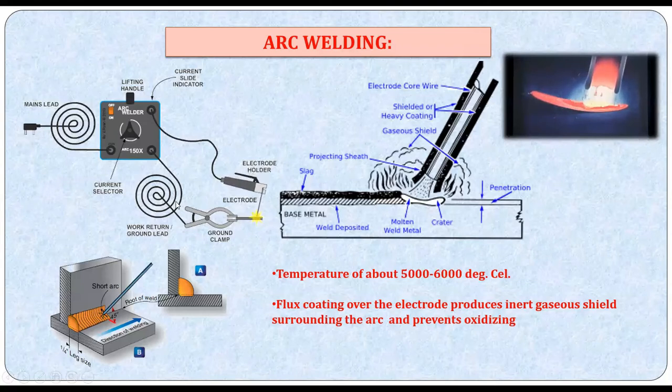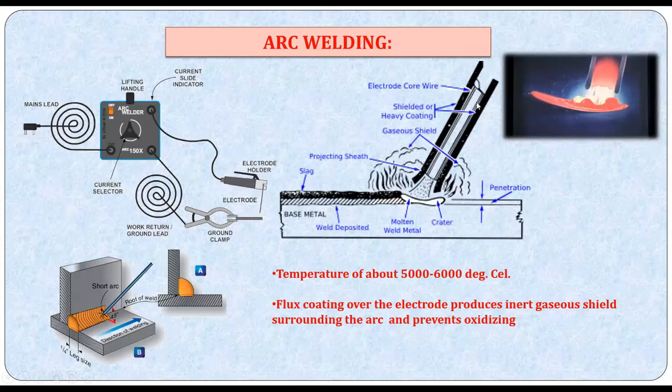Okay, you can see the different arrangements here. So the welding transformer is basically used to step up and step down the voltages from the main supply. Basically you need a high current here, so you need to reduce the voltage. So obviously you'll be using a step down transformer. So here you will have an electrode.